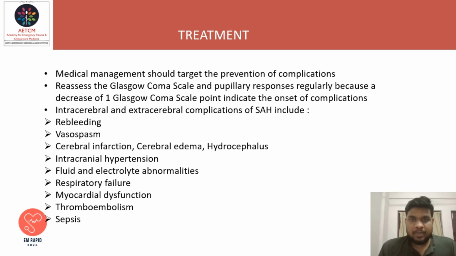Intracerebral and extracerebral complications of SAH include rebleeding, vasospasm, cerebral infarction, cerebral edema, obstructive hydrocephalus, intracranial hypertension, fluid and electrolyte abnormalities, respiratory failure, myocardial dysfunction, thromboembolism, sepsis.